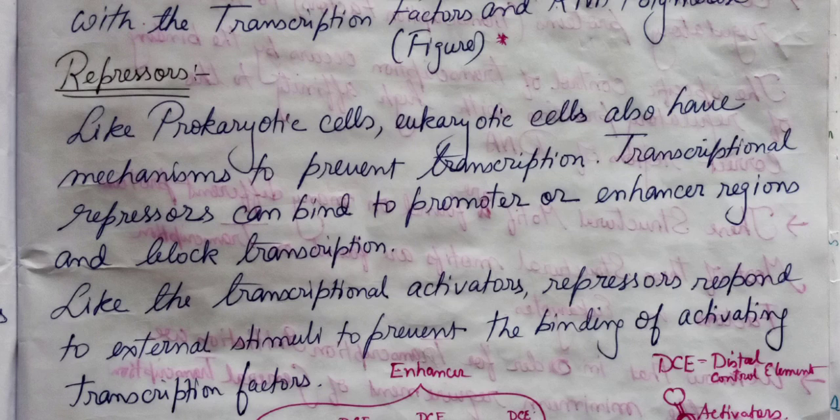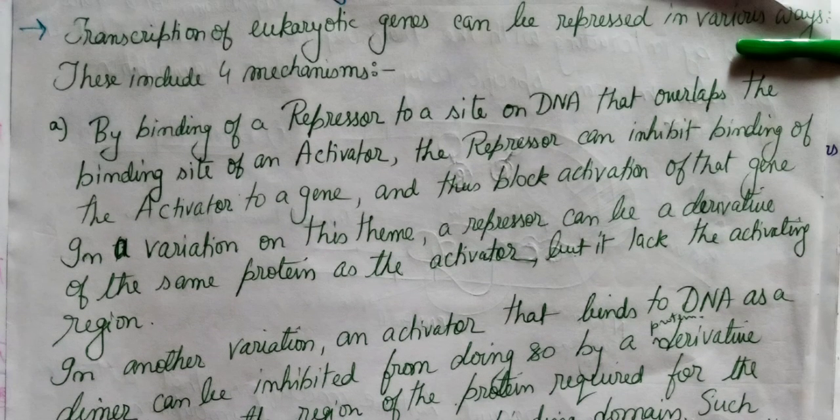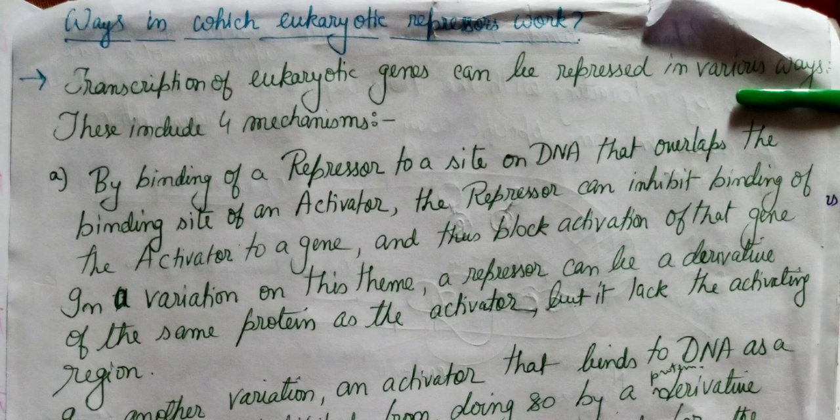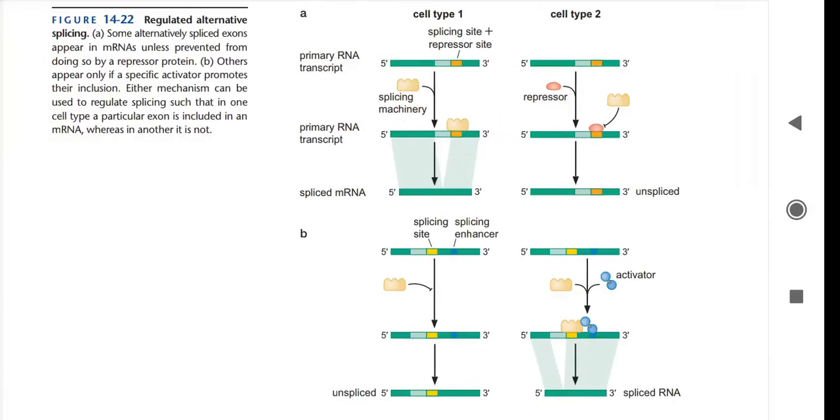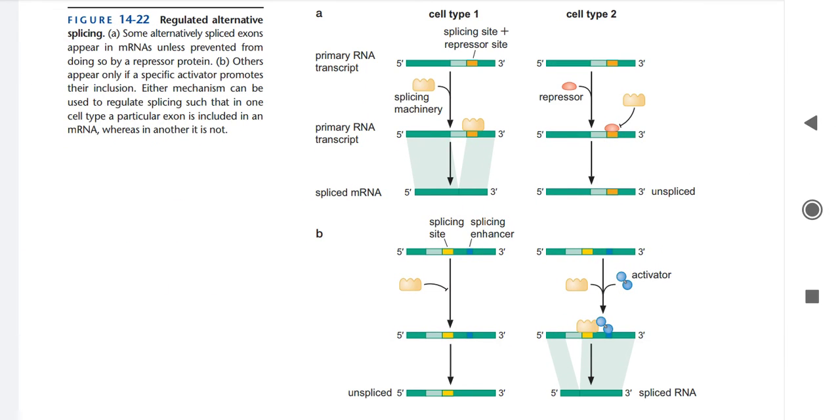Now repressors also have a binding site, which you have already learned. I can show you that site. This is the picture that I gave you during RNA processing, during your alternative splicing chapter.